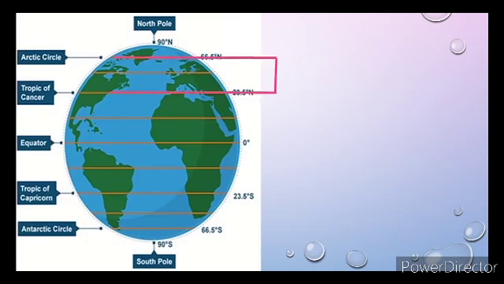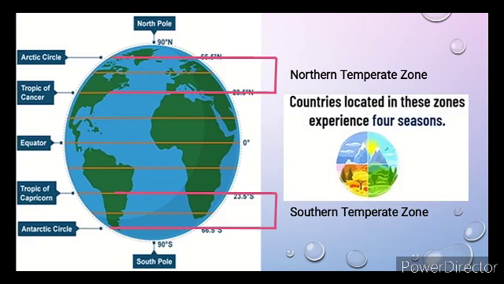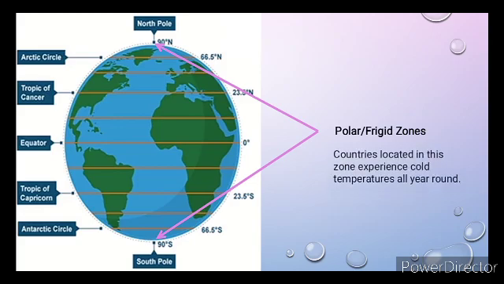Between the Tropic of Cancer and the Arctic Circle is the Northern Temperate Zone, and between the Tropic of Capricorn and the Antarctic Circle is the Southern Temperate Zone. Countries located in this zone experience 4 seasons. Areas within the Arctic Circle and Antarctic Circle are the polar or frigid zones. Countries located in this zone experience cold temperatures all year round.